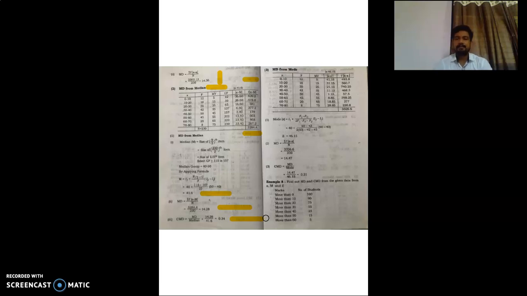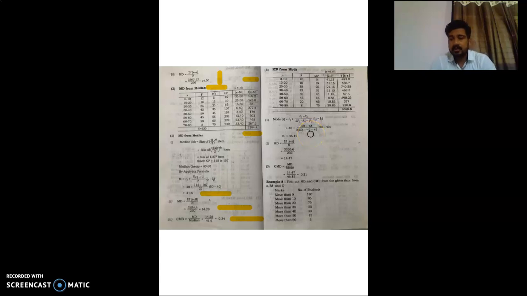As you are seeing, the basic fundamental thing behind this is that you have to be capable of calculating arithmetic mean, median and mode for continuous series. Now moving to mean deviation from mode: x, f, m, and then we will go straight to the mode. We are using the formula here.